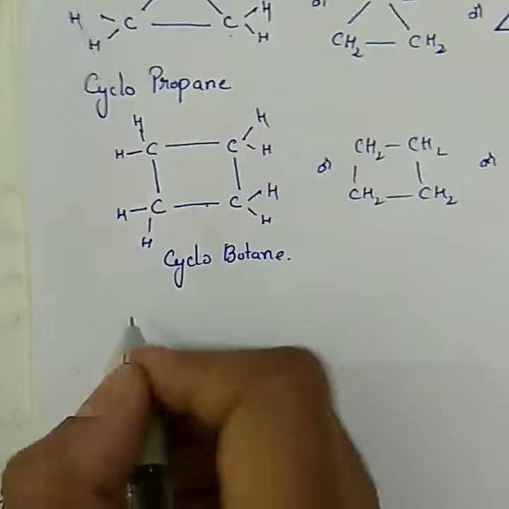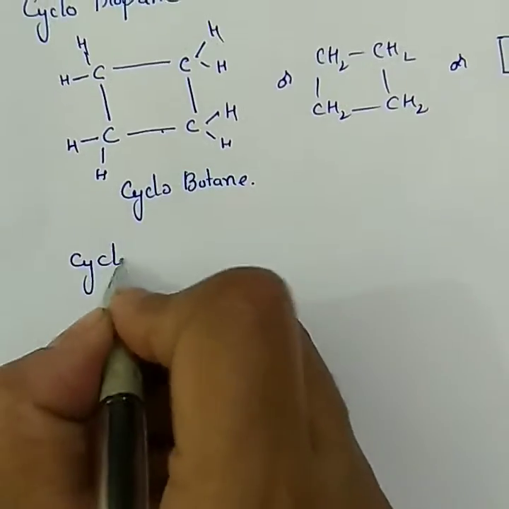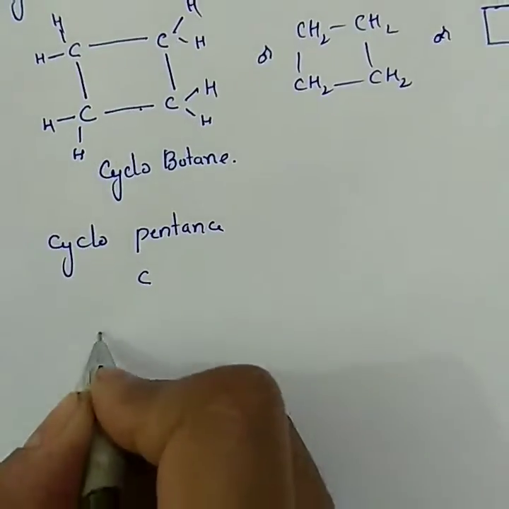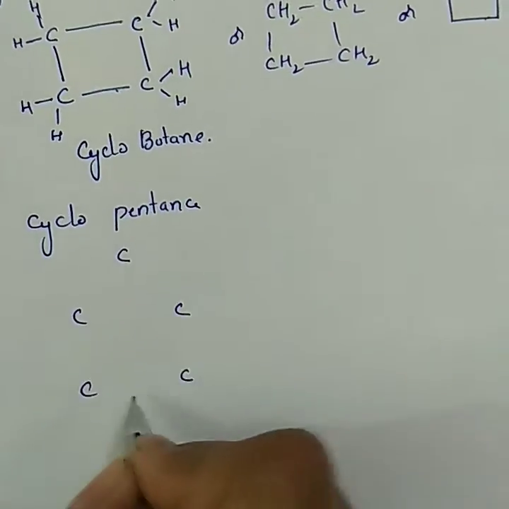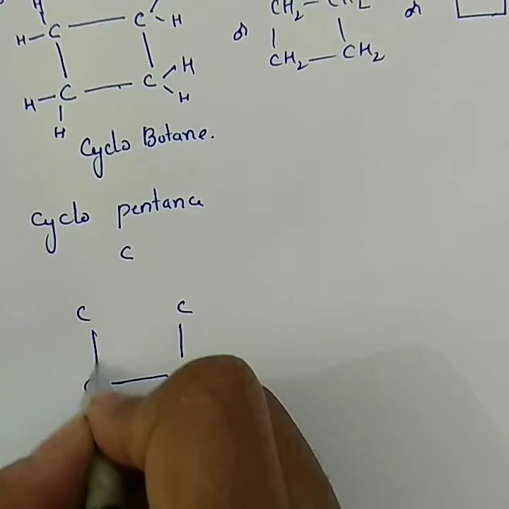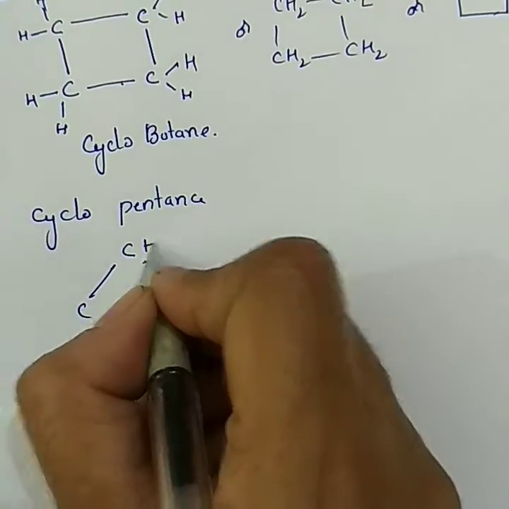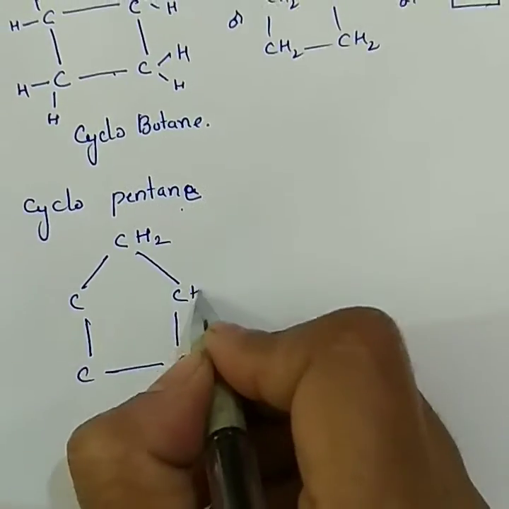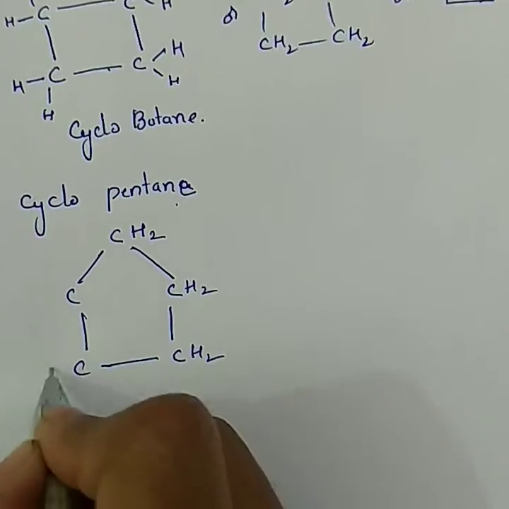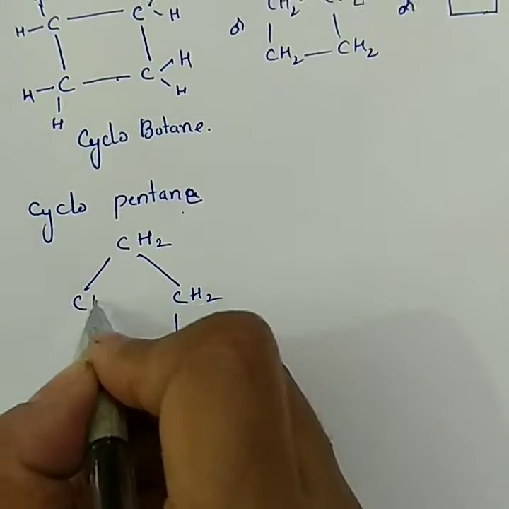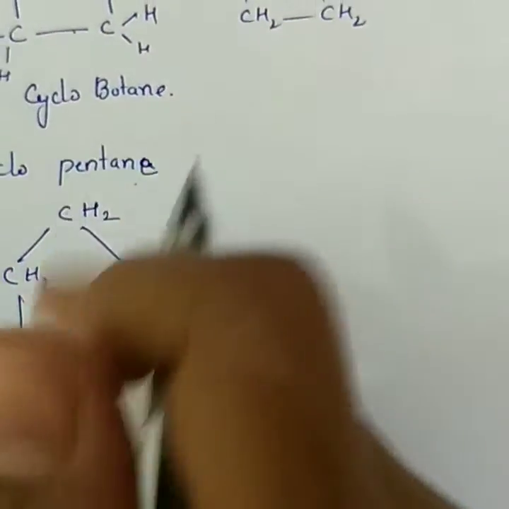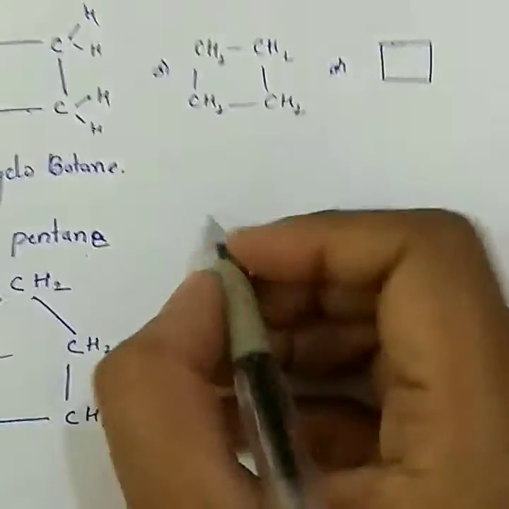Okay, similarly, cyclopentane and cyclohexane. Cyclopentane. Pent means 5 carbons. And ane means single bond, remaining all hydrogens. You can write CH2 or H2, no problem. It's not a matter. I have not drawn the bond structure because now it's clear to you.